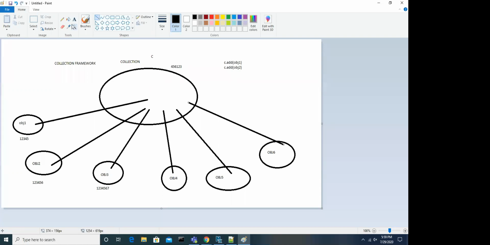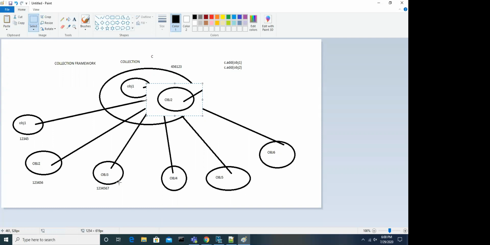Let's assume if it worked like that, and it took the elements and placed them here like this, and keeps on placing like this, the memory is already occupied here, and again here.